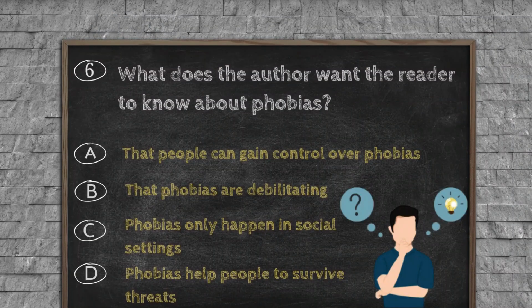Question number 6. What does the author want the reader to know about phobias? Option A, that people can gain control over phobias. Option B, that phobias are debilitating. Option C, phobias only happen in social settings. Option D, phobias help people to survive threats.